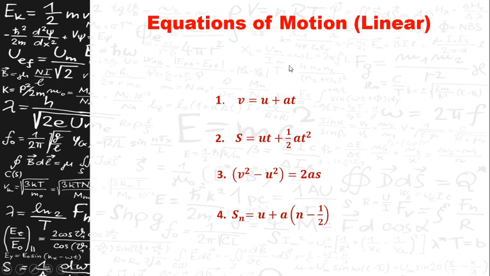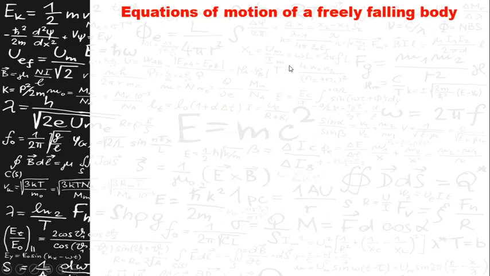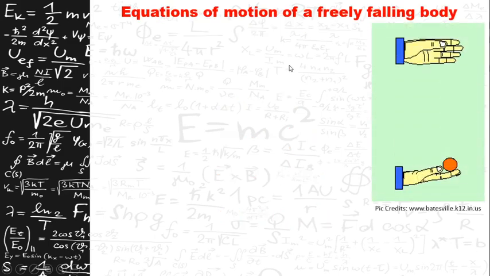Let us quickly see the equations of motion of a freely falling body. If you just see the picture here, this ball is freely falling from this hand. The body is at rest before falling. Therefore, the initial velocity is 0 for any freely falling body.